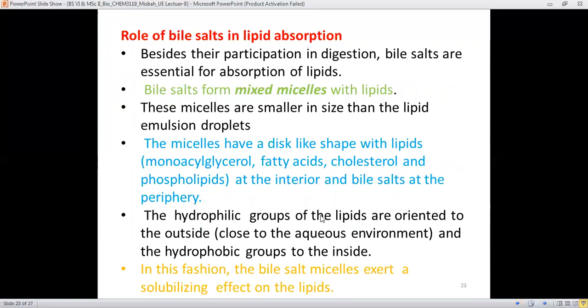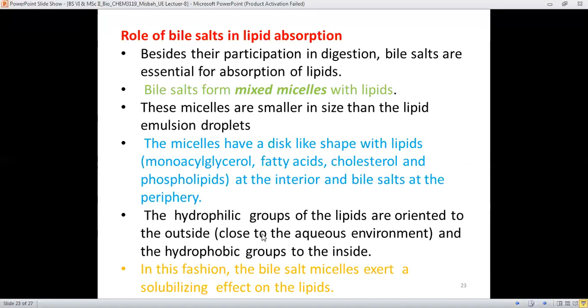And what these micelles will do, they in fact incorporate or take these lipids at their interior end, and the bile salt is present at the exterior or the peripheral end. And the hydrophilic groups of the lipids are oriented outside, because outside there is intestinal environment and water molecule is present in the very large amount.